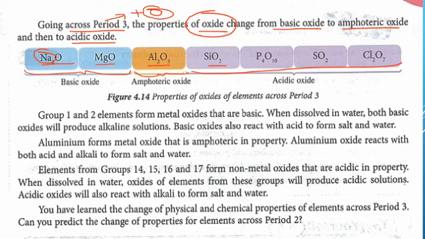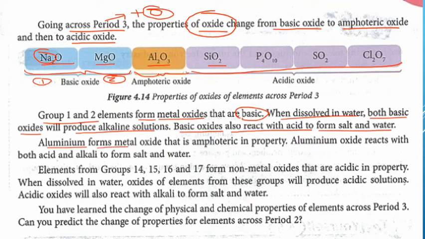Okay? So this one is group 1 and group 2. Sodium dengan magnesium ini di group 1, group 2. So group 1 and group 2 element form metal oxides that are basic. So when dissolved in water, both basic oxide will produce alkaline solution. Basic oxides also react with acid to form salt and water. Itulah base.